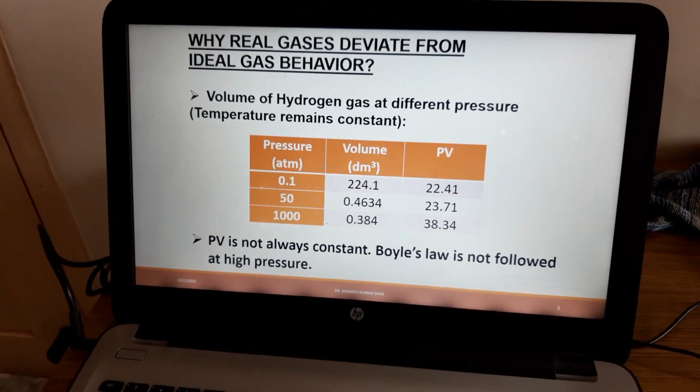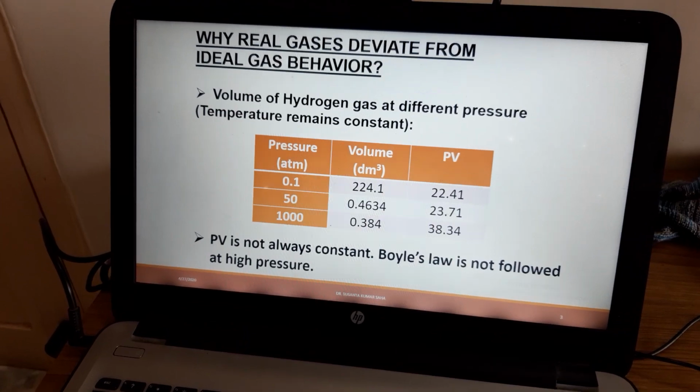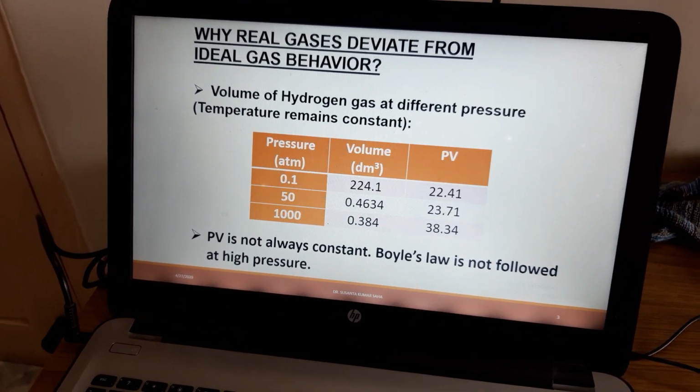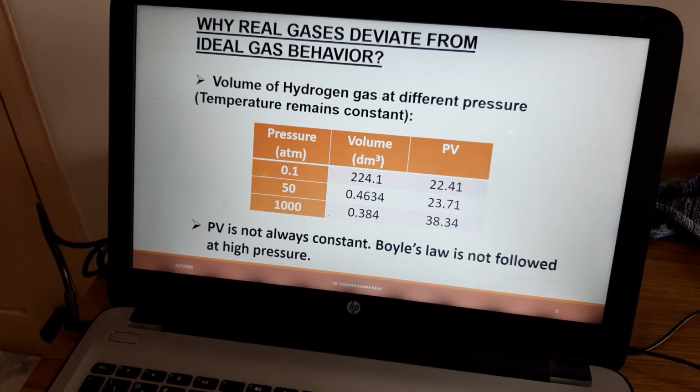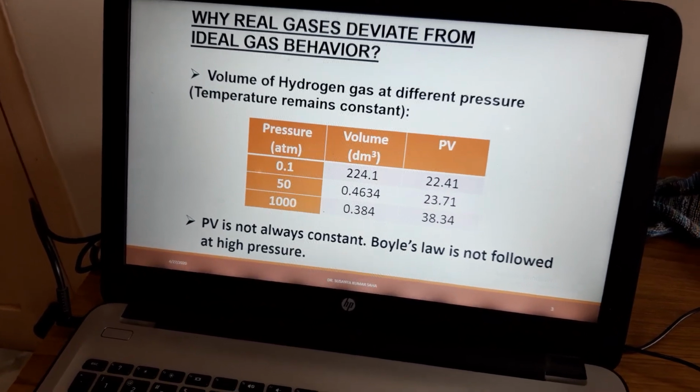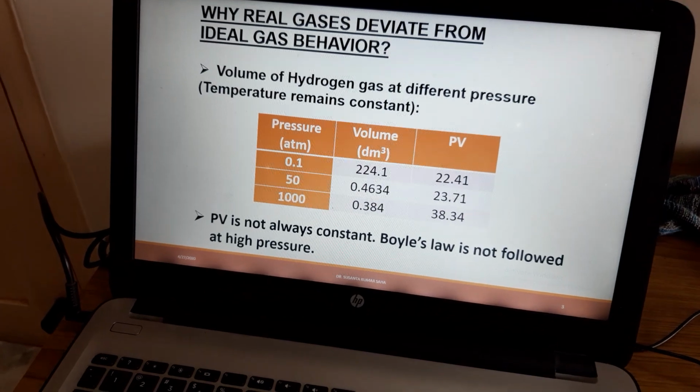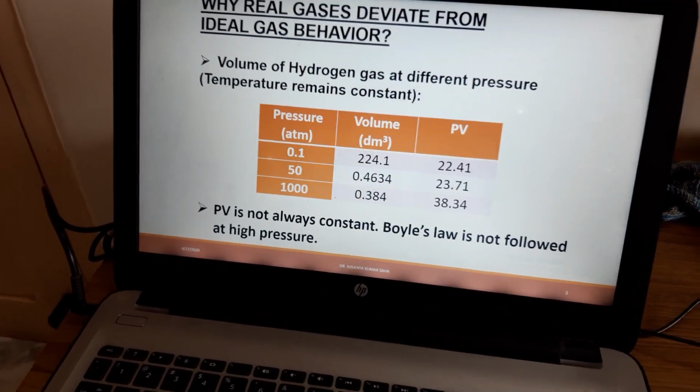At a higher pressure, 1000 atm, the volume becomes 0.0384 liter or dm cube, and PV becomes 38.34.